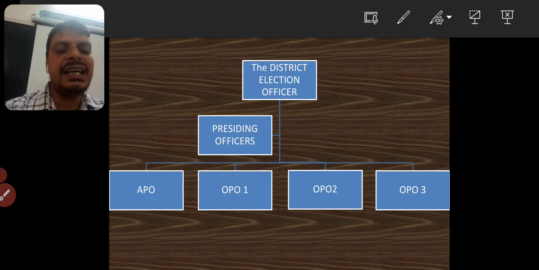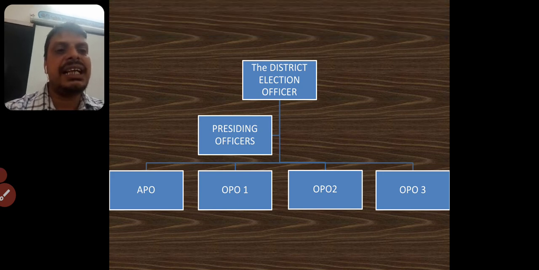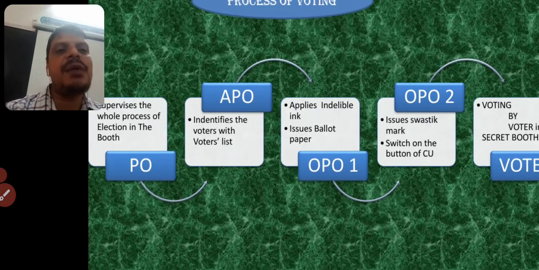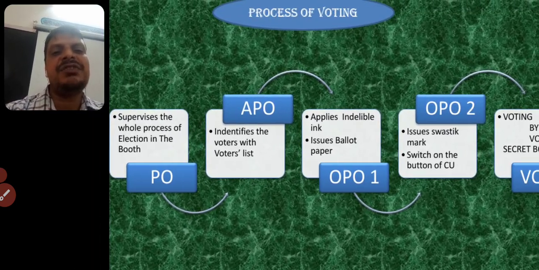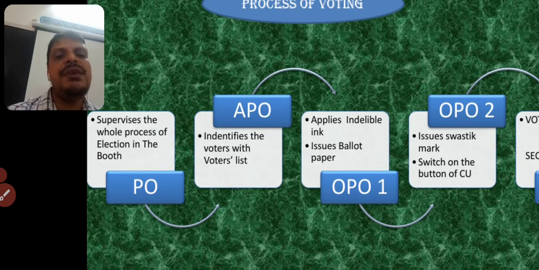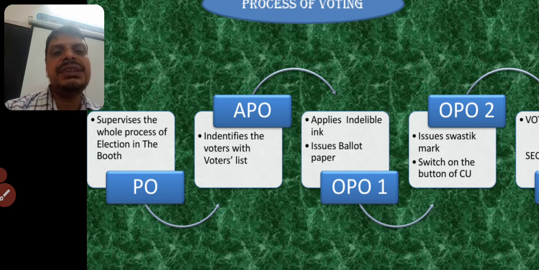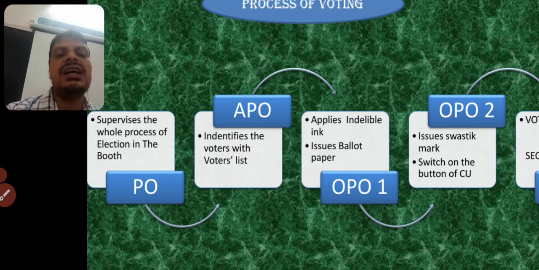These work at booth level to conduct elections in a fair and smooth manner. You see here the process of how it takes place in a booth. First the voter has to approach the PO, presiding officer. What does he do here? He supervises the whole process of election which is taking place in the booth.